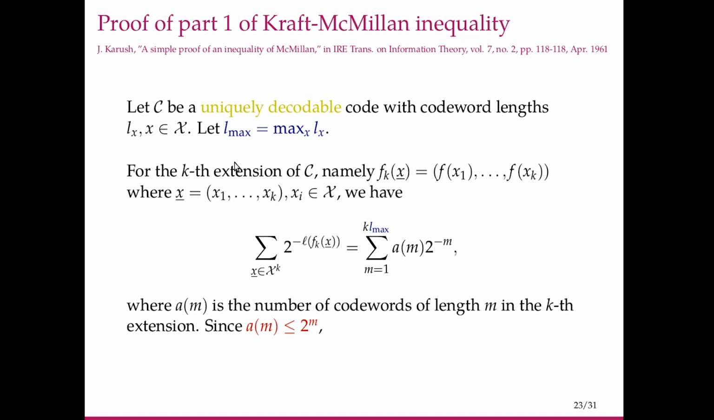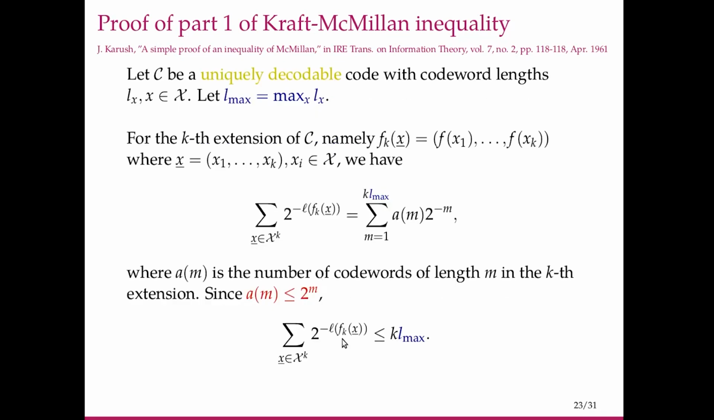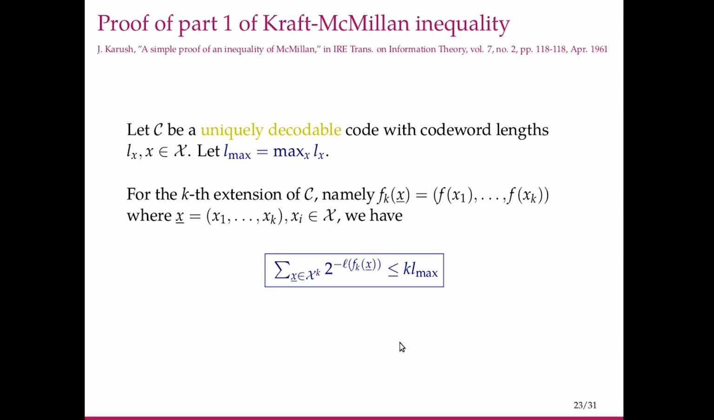But for a uniquely decodable code, the kth extension has to be non-singular. So this has to hold true: A of m has to be less than or equal to 2 to the m. So this summation is less than or equal to k L max, because you can upper bound this using 1, and this is true. So let us keep this aside.